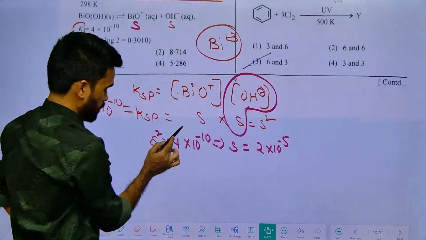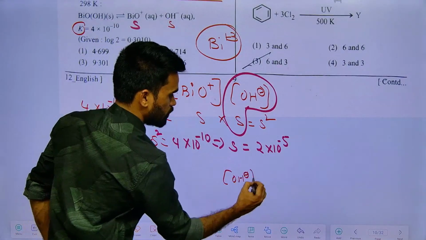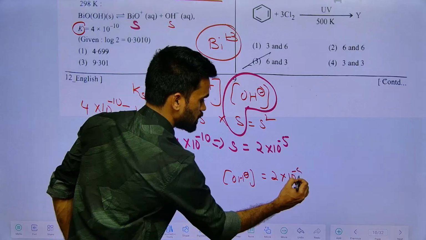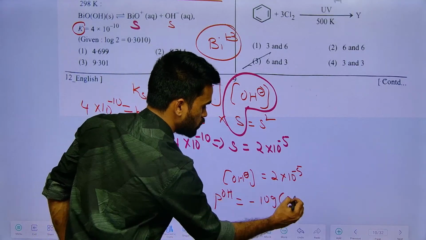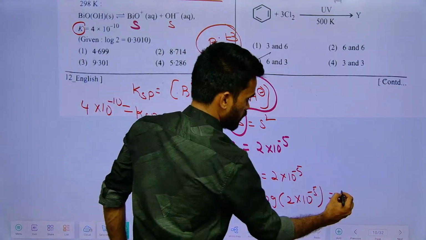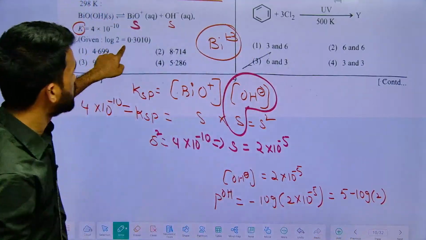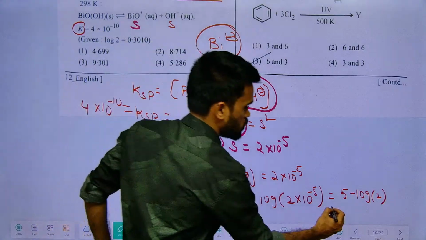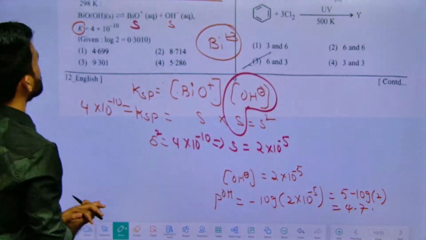So apply log to that. S is nothing but the OH minus ion, which is equal to 2 into 10 power minus 5. So you can make it pOH by applying minus log of 2 into 10 power minus 5. So it will be 5 minus log 2. The log 2 value is mentioned here, no need to worry, 0.3, so it will become around 4.7. This is pOH.